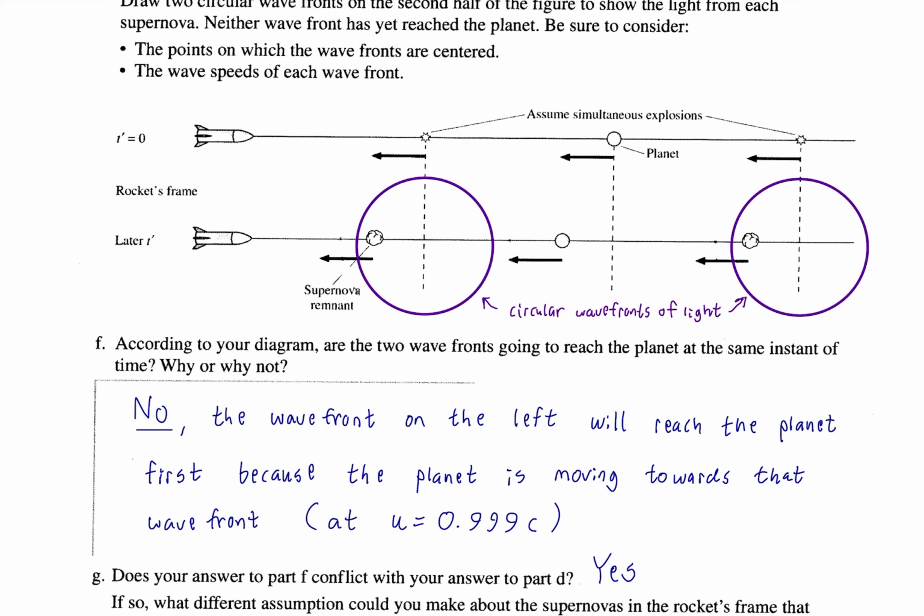It is a strange result, but it does maintain the fact that an event either happens or it doesn't. But the strange part of it is that, truly speaking, the two supernovas exploded at the same time in the planet's reference frame. Those two events happened. In this separate reference frame of the rocket, they didn't. They truly didn't. One happened first. It didn't just appear to happen first, it really did. So that tells us that time itself, the passage of time, is not absolute. The passage of time is relative, which is why we have the relativity of simultaneity.